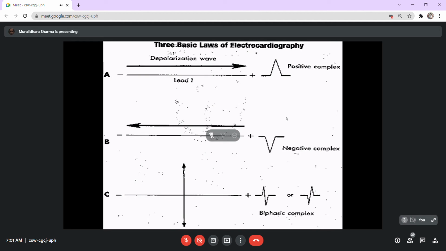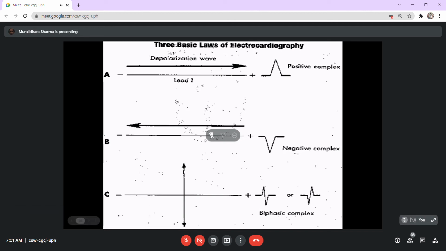Now, the basic law of electrocardiography is that when the dipole current is recorded in the same direction as its production, it gives a positive complex. When the same current is in the opposite direction, this gives a negative complex. When we say positive or negative, that doesn't mean that there is a negative current or positive current. It means only that the direction of the current is altered.